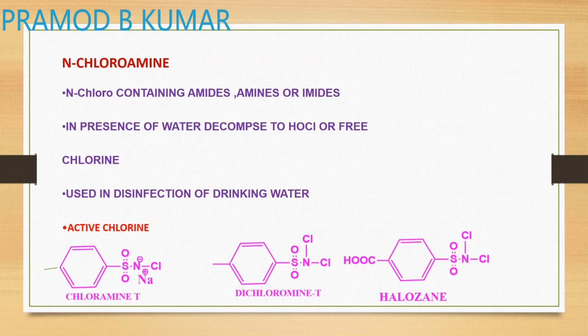And chloramines: chloramine T, dichloramine T, and halazone. These are the compounds which will liberate active chlorine when they come in contact with water. They decompose in water to give HOCl, that is hypochlorous acid or free chlorine, which acts as the disinfectant. That's why they are used for disinfection of drinking water. They liberate active chlorine.